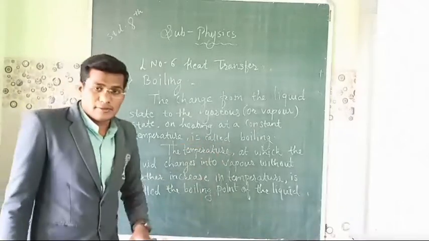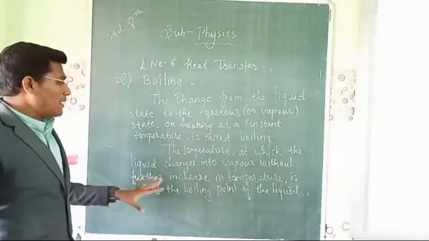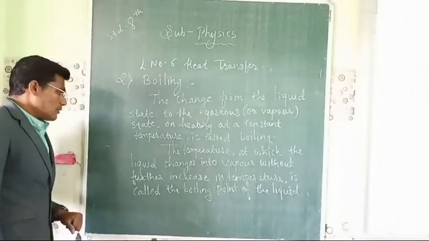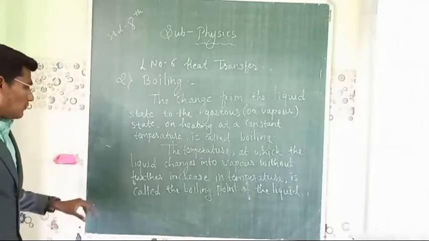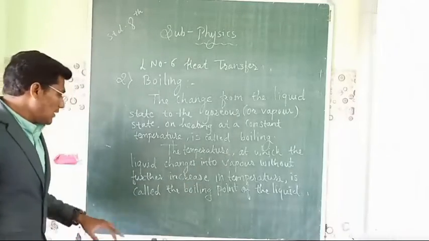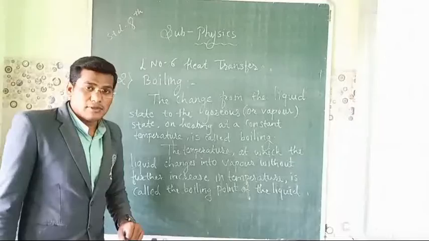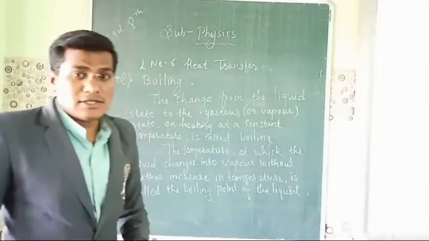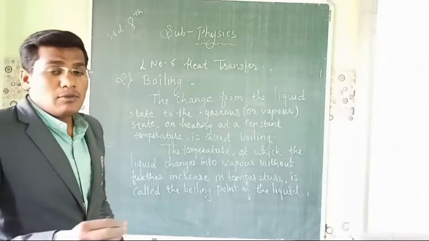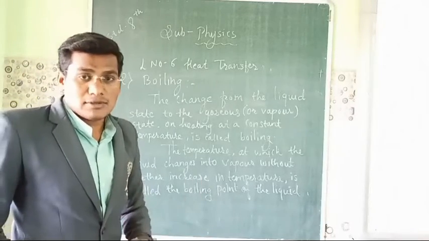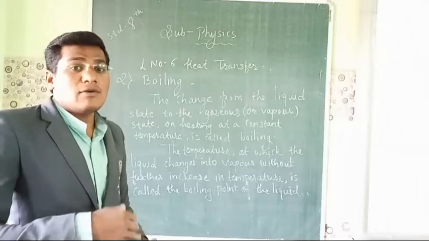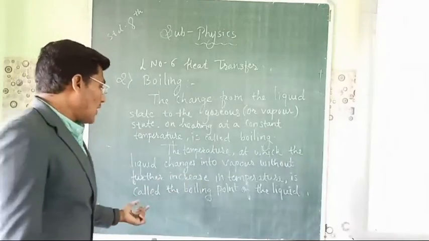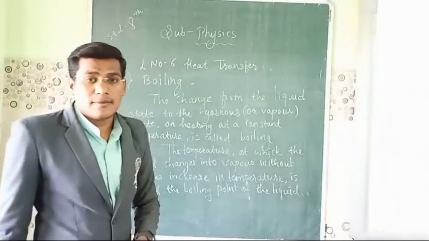And the temperature at which the liquid changes into vapor without any further increase in temperature is called the boiling point of the liquid. It means the particular temperature at which the liquid molecules turn to vapor and the temperature does not rise is called the boiling point of the liquid.